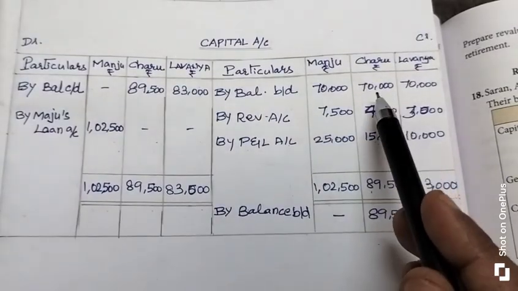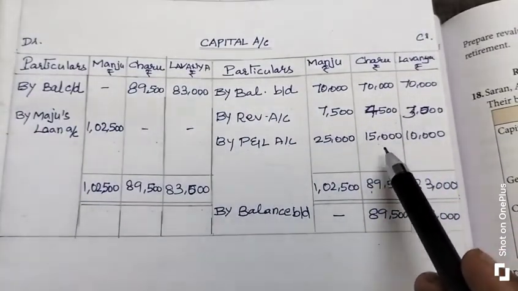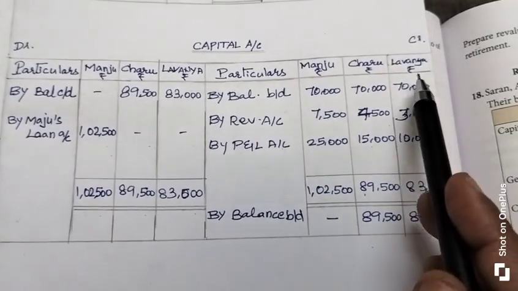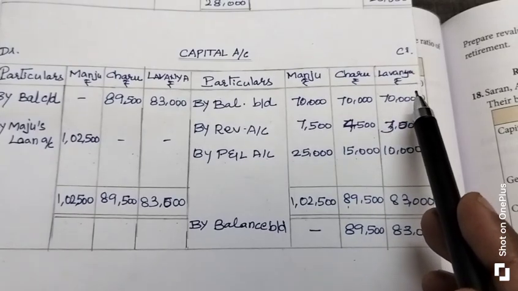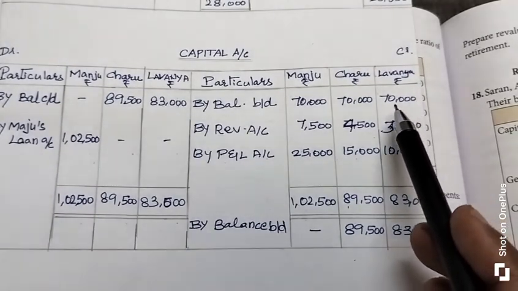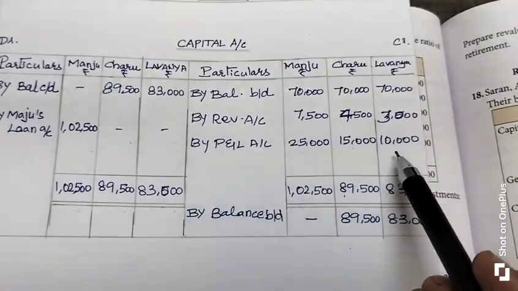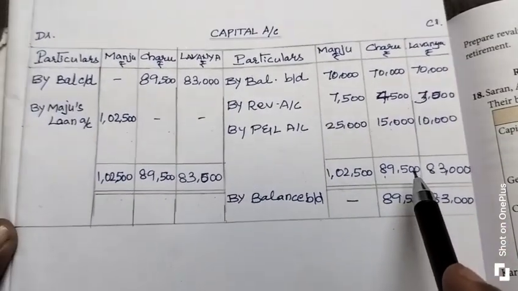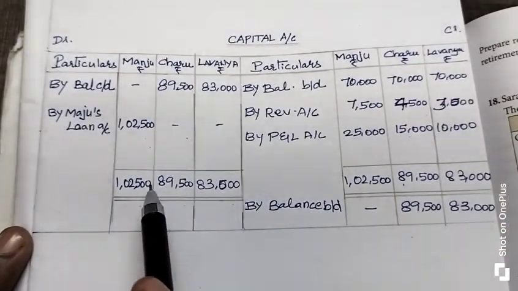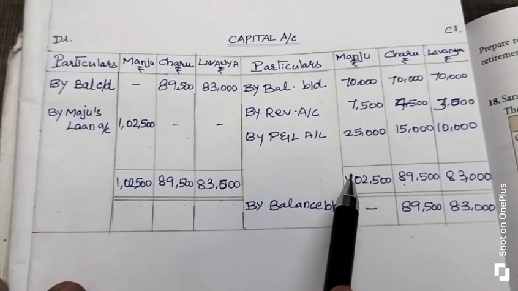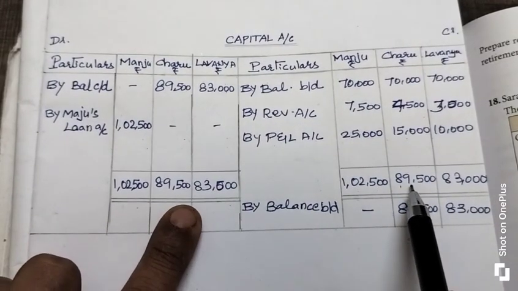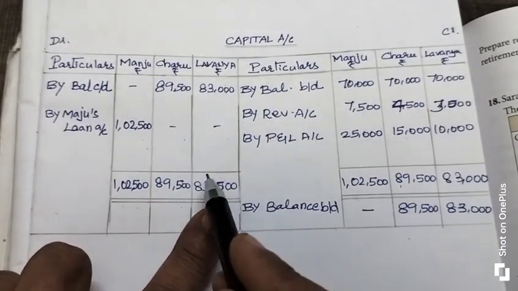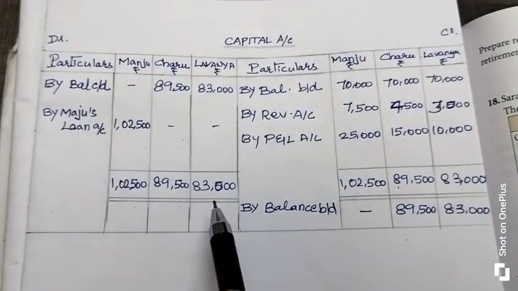Then Charu's total is 70,000, 4,500 and 15,000 rupees. Together you get 89,500 rupees. Let's come to Lavanya's values. Sum of the values of Lavanya: 70,000, 3,000 rupees, 10,000 rupees, add together you will get 83,000 rupees. The same total value you are going to enter in the same horizontal line on the debit side. 1,02,500 rupees in Manju's column, 89,500 rupees in Charu's column, and 83,000 rupees in Lavanya's column.